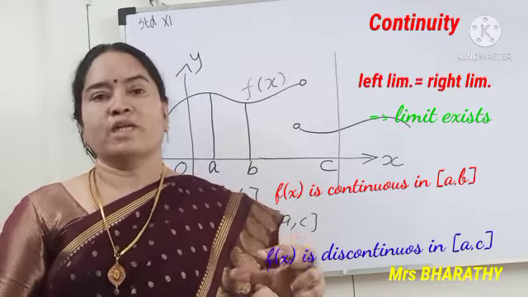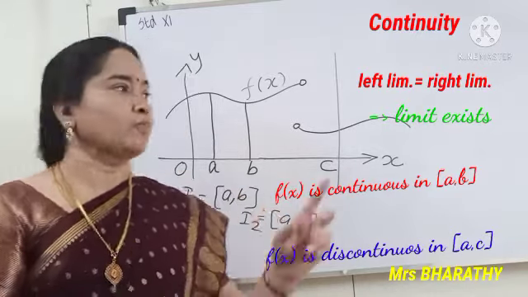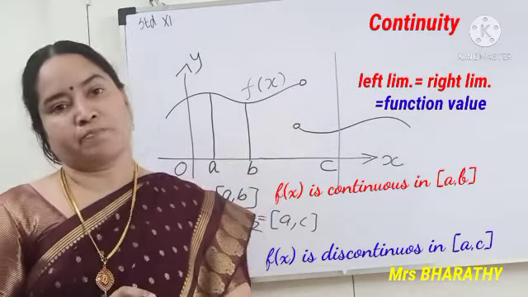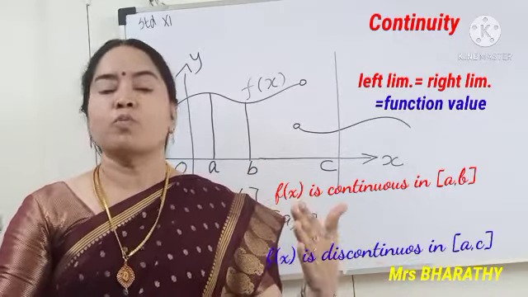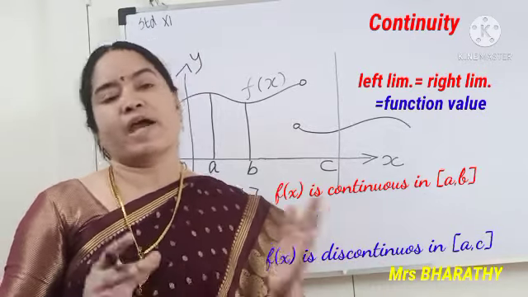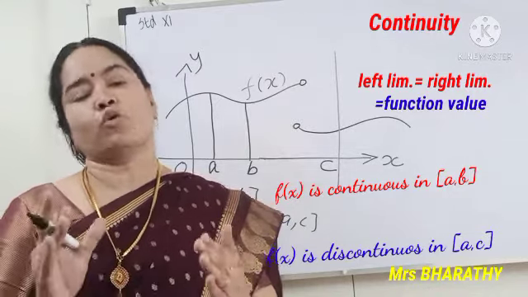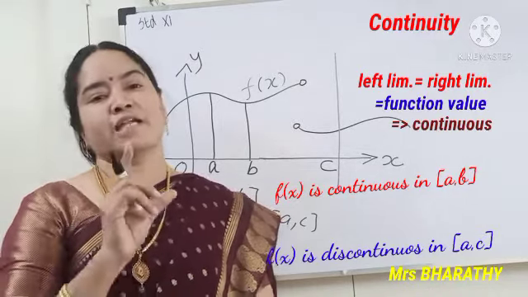Once I know the limit exists, find out the function value at that particular point. Find the limit value, find the function value. Both should exist. And if the limit value and function value are equal, I can declare the function is continuous.